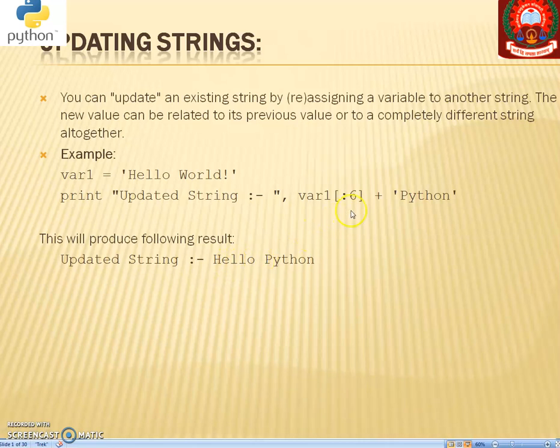Space will be there, and after that we have added another string that we have quoted in single quote, which is Python. So after the execution of this, it will print hello Python. So updating string again comes in the part of slicing string.